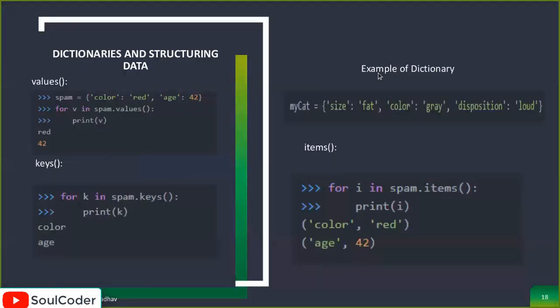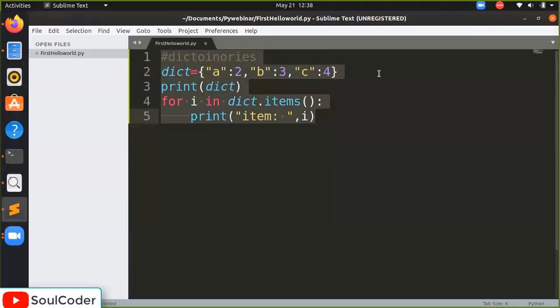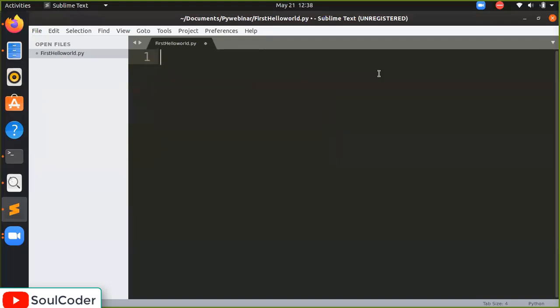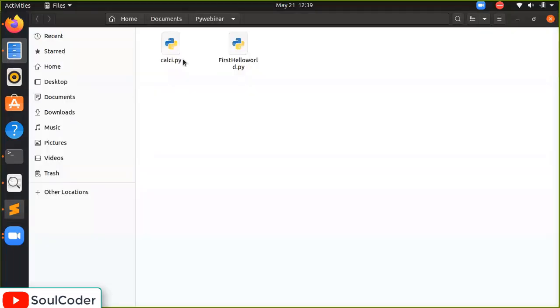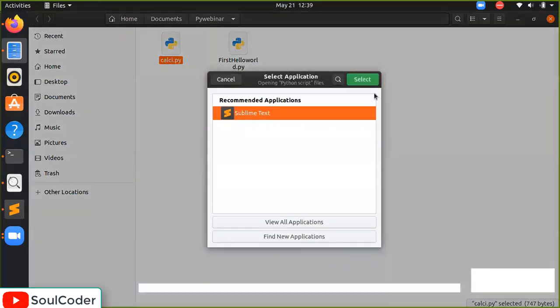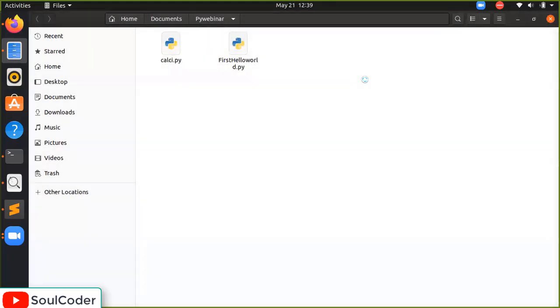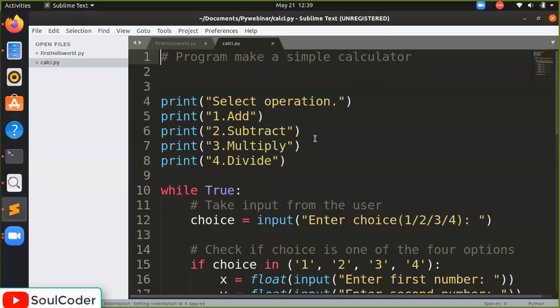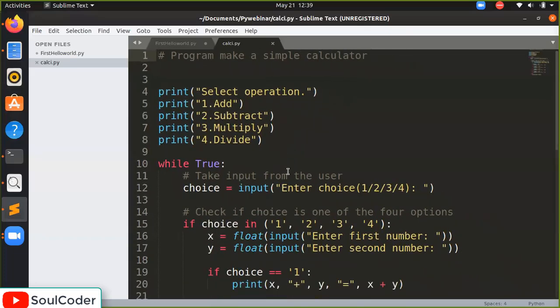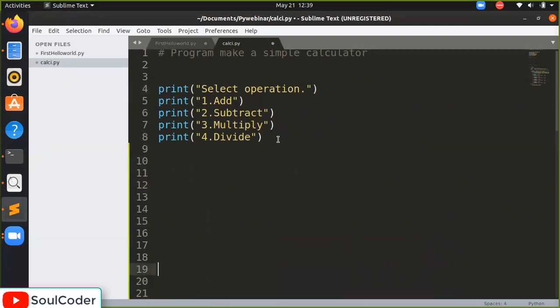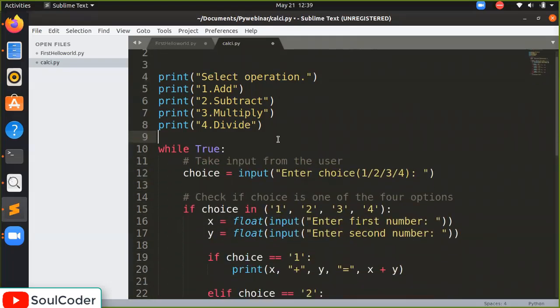Let's see. So now that we have learned this, we will see the calculator program I have already written. Let's see, calc. Okay, so this is our program. This is a simple calculator program. I already made it. So what exactly is happening? Don't worry. If you see properly, we have written print, select operation: add, subtract, multiply, and divide. And this is the while loop we have used, while True.